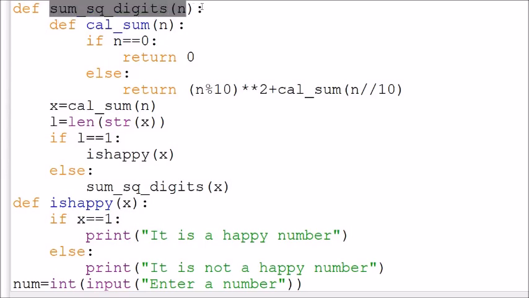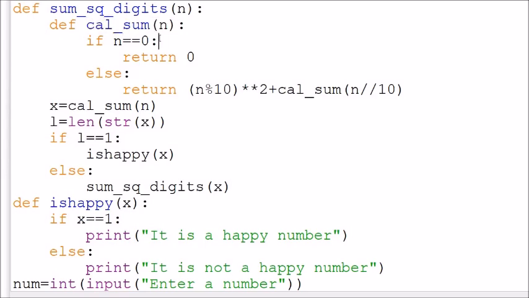In this function itself I have defined one more function to calculate the sum of digits, because we don't know how many times we have to use recursion so that the sum of digits is reduced to a single digit number. So when it calls this function, the program execution will start from here, x is equal to calculate sum, which is again a function call.